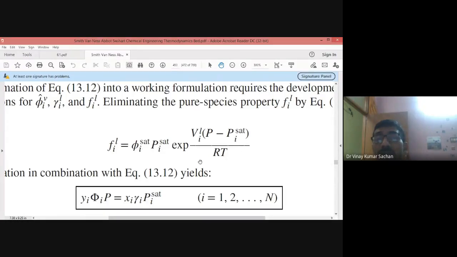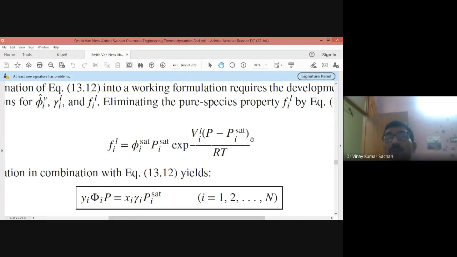But not only this one, this exponential factor, which is called the Poynting factor, will also come into the picture, because it gives the correction for the change of pressure, since P_i^sat is not equal to P. It is applicable at some pressure P. So the exponent is (P minus P_i^sat) times V over RT, and V is the liquid phase volume. V is always taken in the liquid phase. So this expression is the Poynting relation, or Poynting equation, for the calculation of fugacity of any component in the liquid phase. This you know.